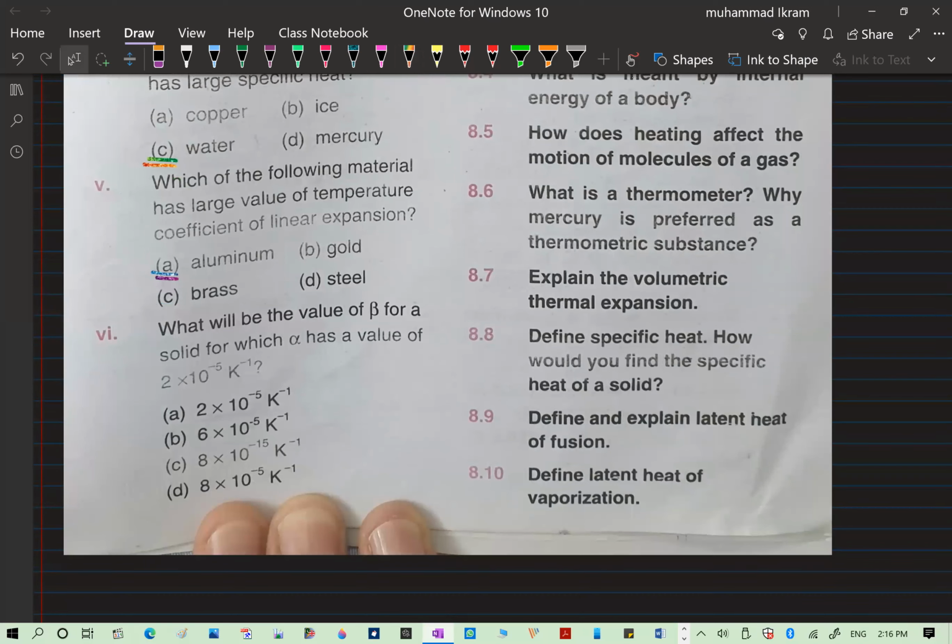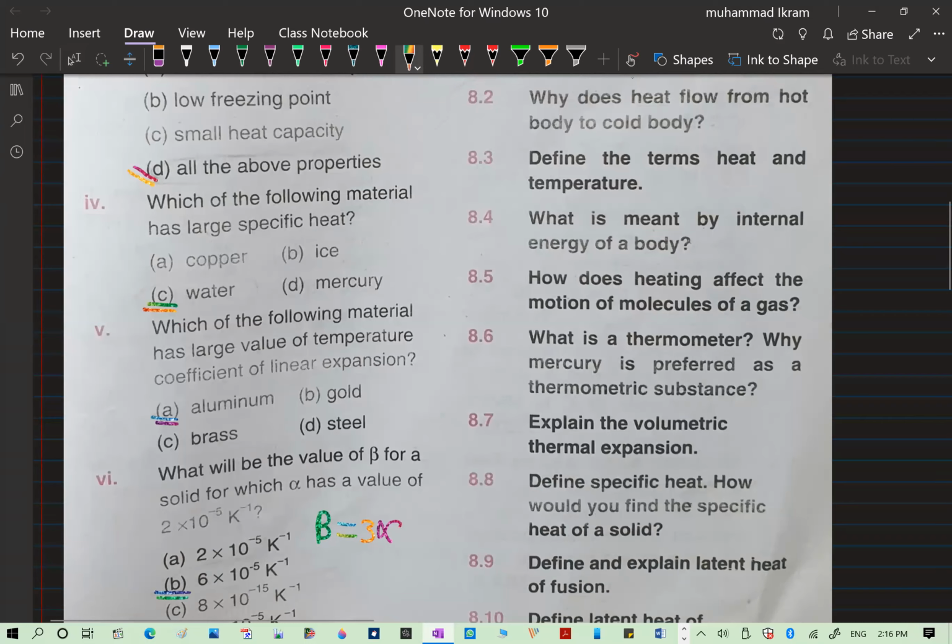Now the next one is: what will be the value of beta for a solid for which alpha has a value of this. So if you remember, I told you that beta always equals 3 times alpha. So any value which is a multiple of 3 here will be the correct one, and mostly that is of course option B.